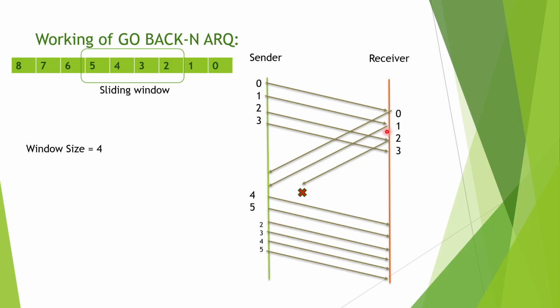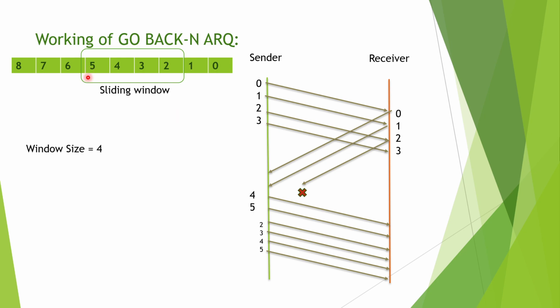Similarly, next one, when an acknowledgement from frame 1 has been sent, now 5 will be transmitted, because 2, 3, 4, 5, next 5 now. So this 5 will be transmitted. Now let us assume an acknowledgement from frame 2 is not sent and has not been received.